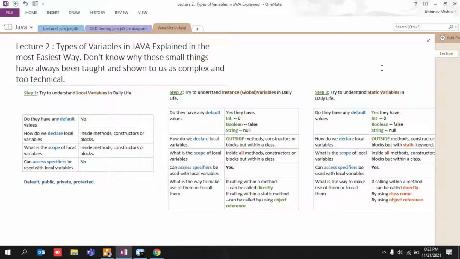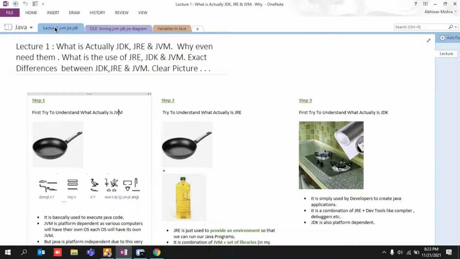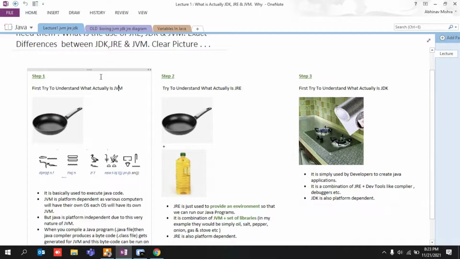So guys, if you have seen my previous lecture, the way I explained the example of JDK, JRE, and JVM, which was the old boring concept, and you can find this diagram everywhere, I tried to explain this concept with the help of this diagram. I told you what a JVM is, what a JRE is, and what a JDK is.